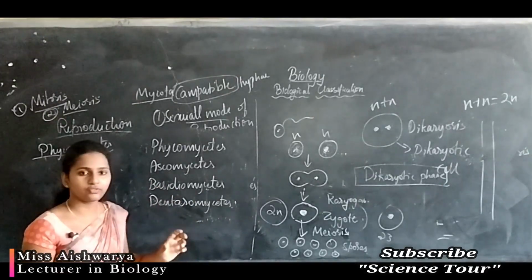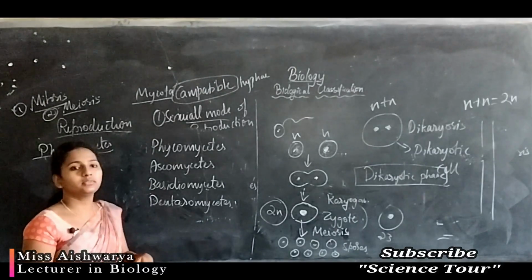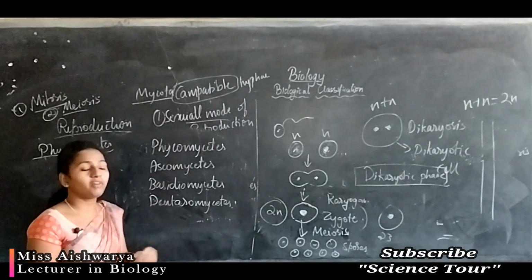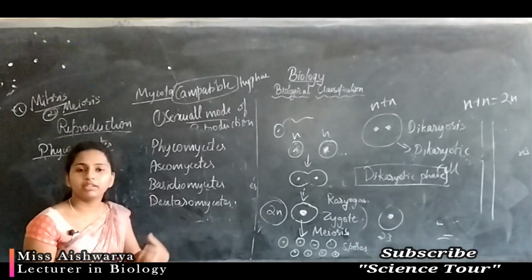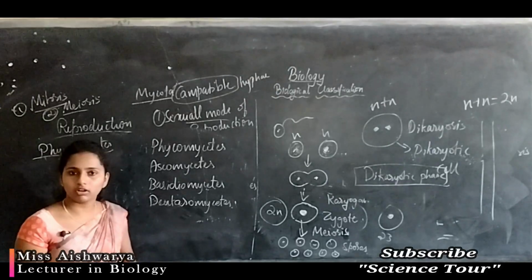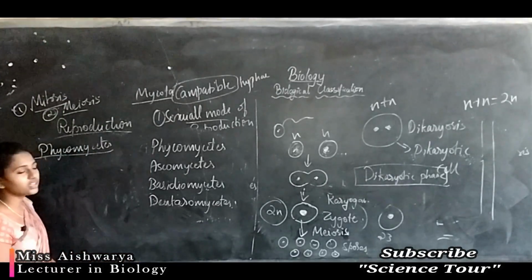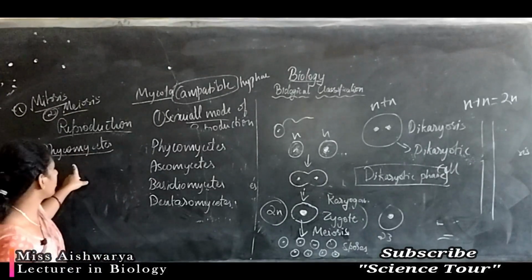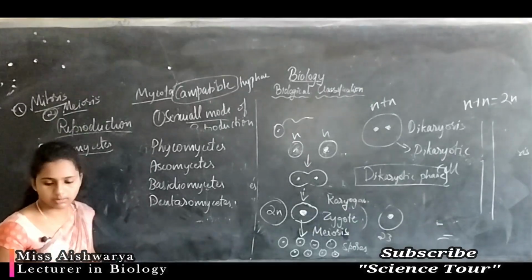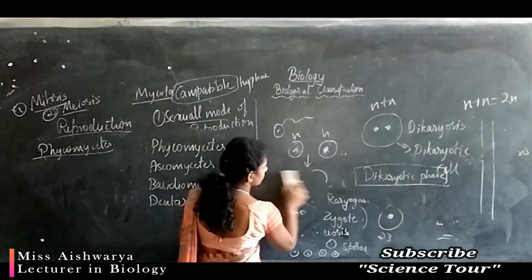Interaction is the contact, how they behave between two organisms. Based on the interaction, fungi can be seen in symbiotic association. Before going to the Phycomycetes, we will study what is symbiotic association.